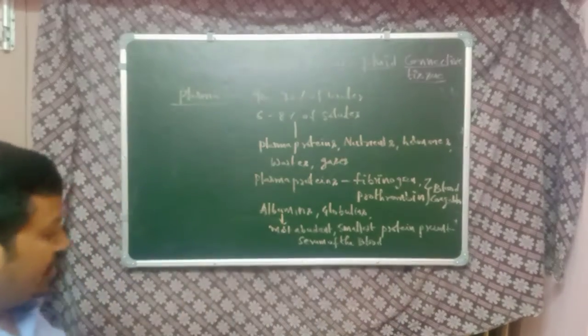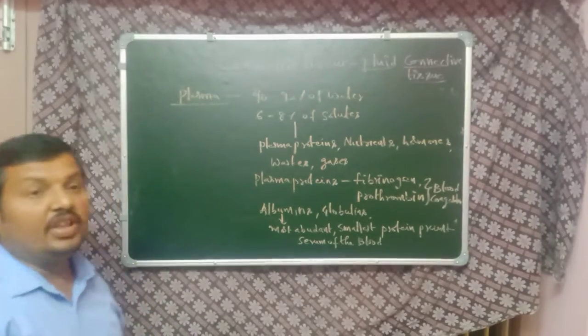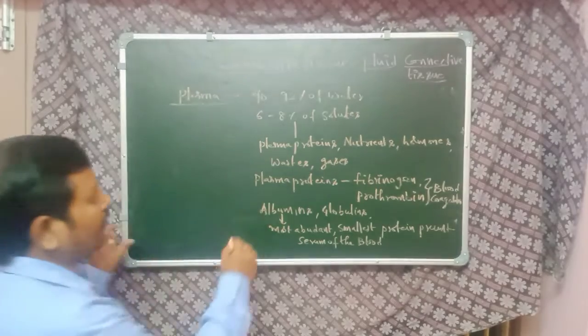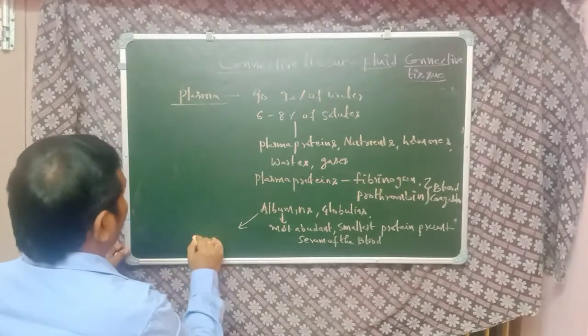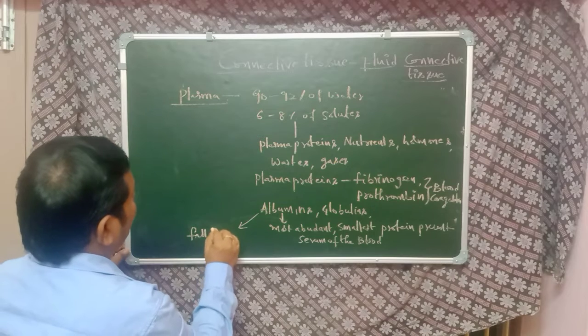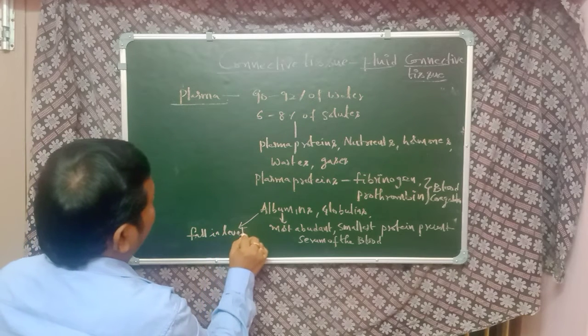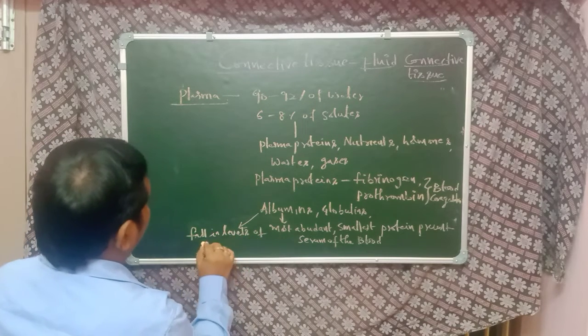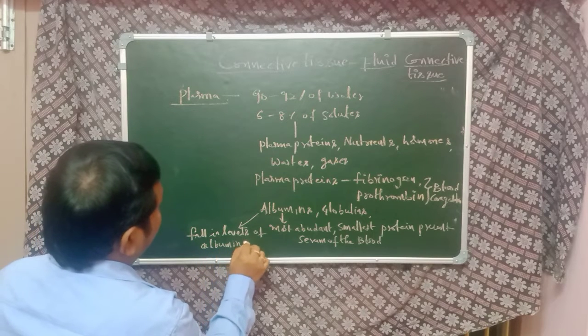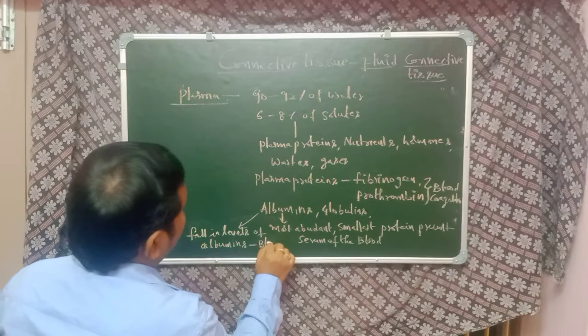If there is a fall in the levels of albumin in blood vessels,